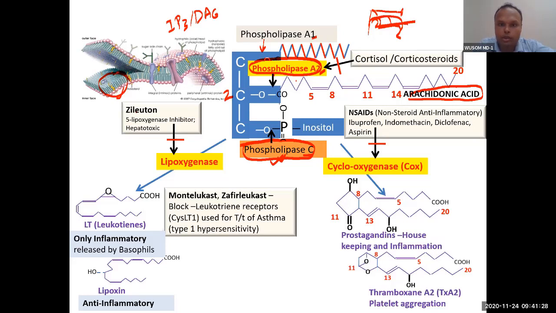So let's talk about this. The first step is the breakdown of this. After breakdown, it will be released inside the cytosol.